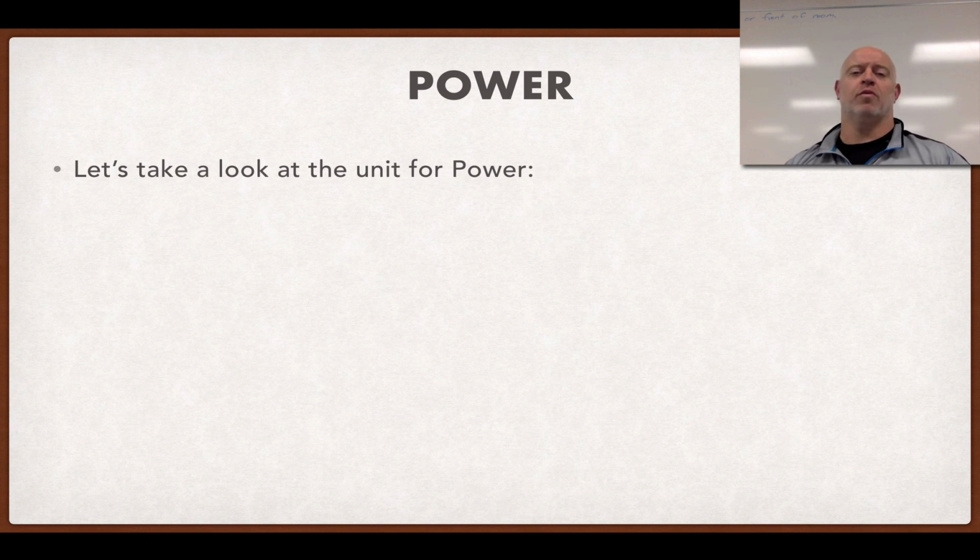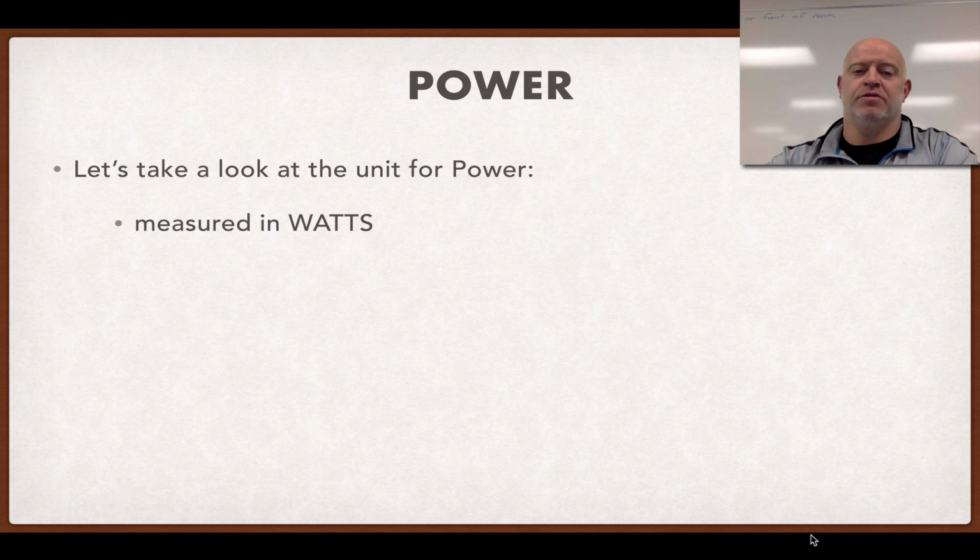So next, we want to take a look at what the units for power are. We have work divided by time, and work is in joules, or the Newton meter. So we have joules divided by seconds, so it's joules over seconds. Do we just say it's joules per second? That would work, that's actually fine.